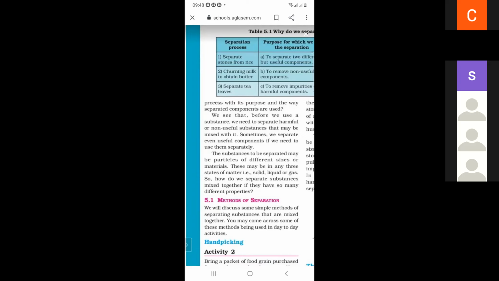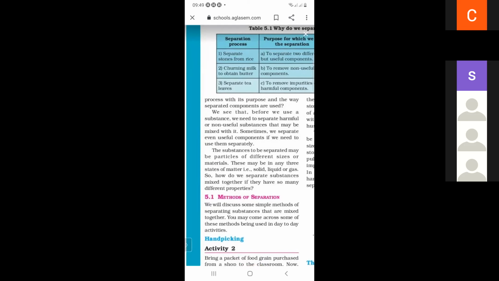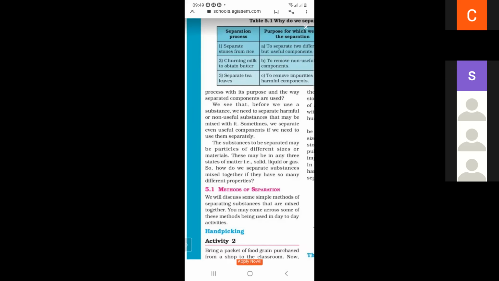So there are three separation processes: separating stones from rice, churning milk to obtain butter, and separating tea leaves. And in the second column, these are the purposes for which we do the separation. We see that before we use a substance, we need to separate harmful or non-useful substances they may be mixed with.